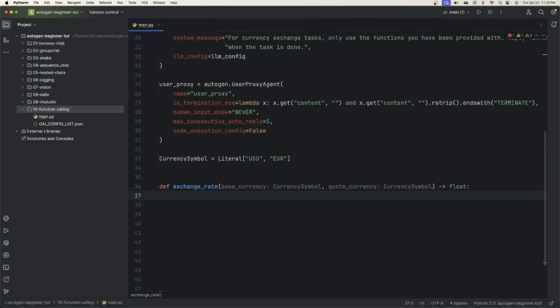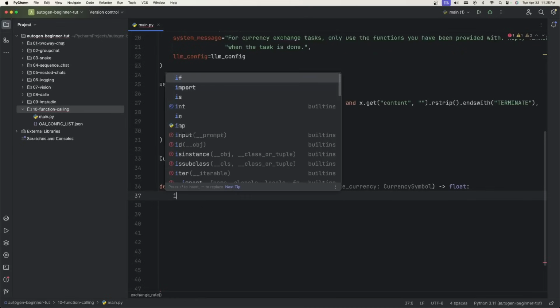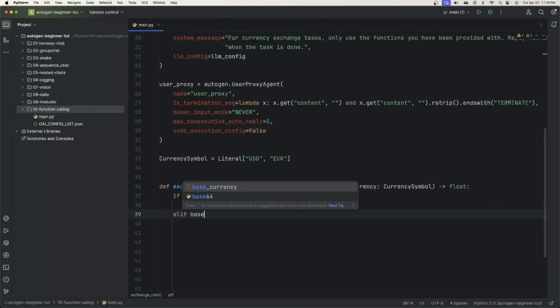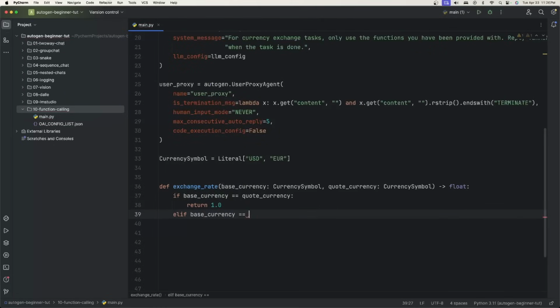Now I'm just going to make up some values. I know these aren't going to be one-to-one to what it's really like. If the base currency is equal to the quote currency, then these are the same, so we just return the exchange rate as 1.0. However, if the base currency is equal to USD and the quote currency is equal to euro, then we're going to return 1 divided by 1.09.